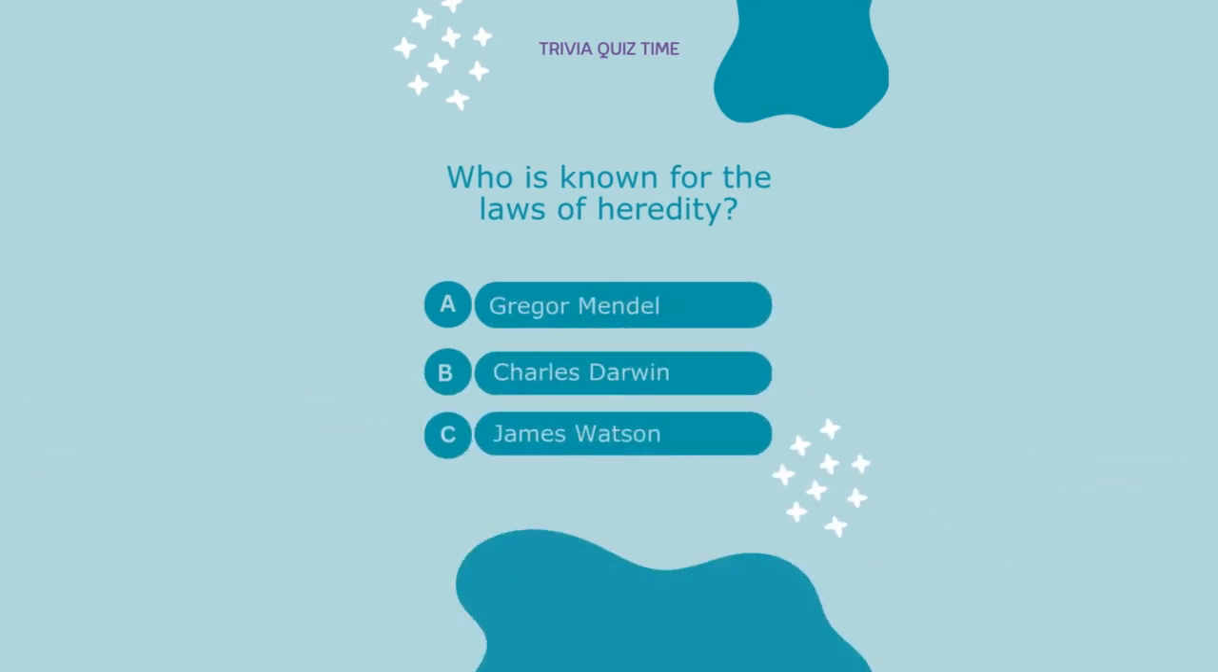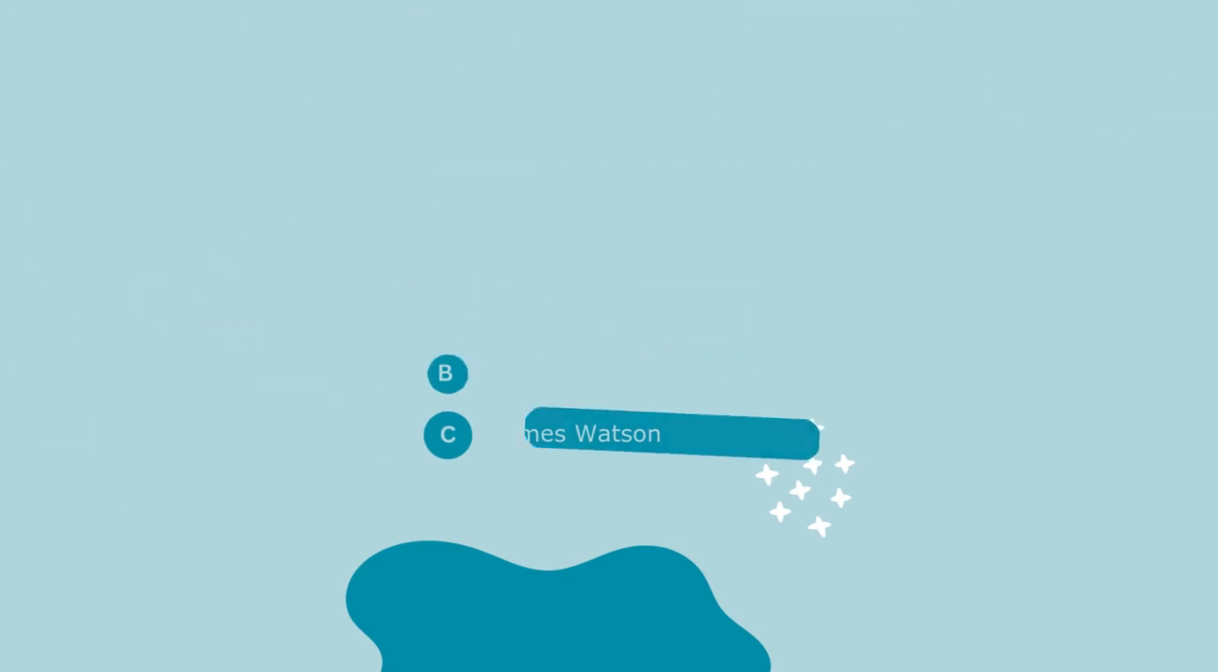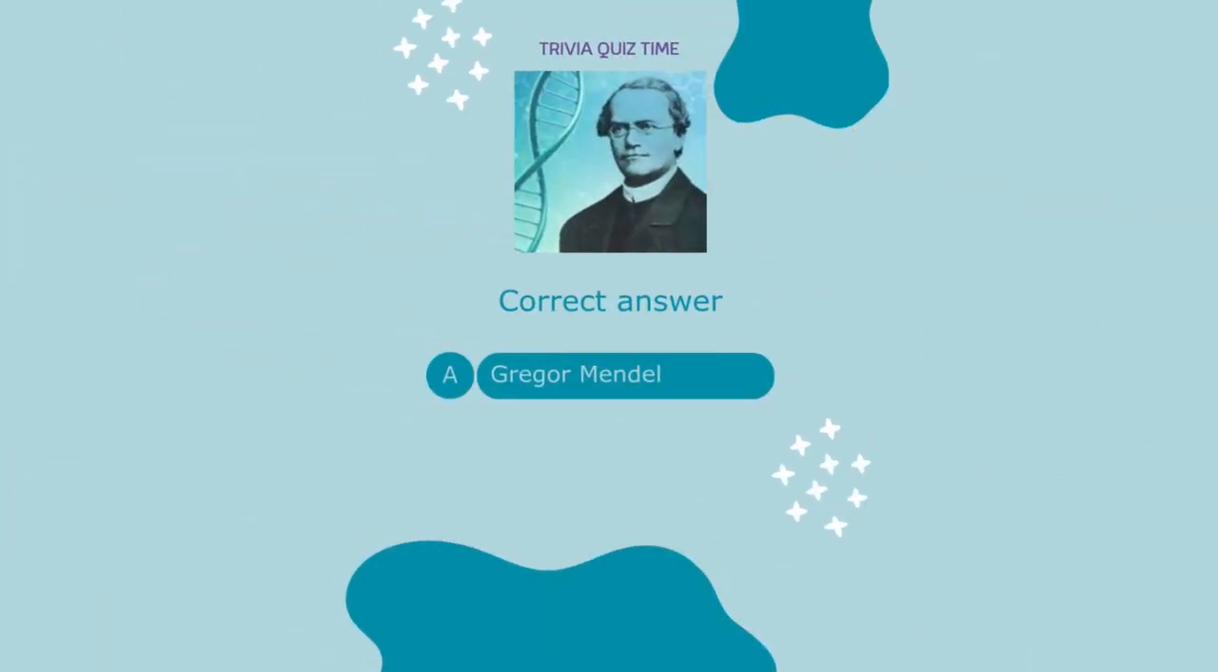Who is known for the laws of heredity? A. Gregor Mendel. B. Charles Darwin. C. James Watson. Correct answer: A.